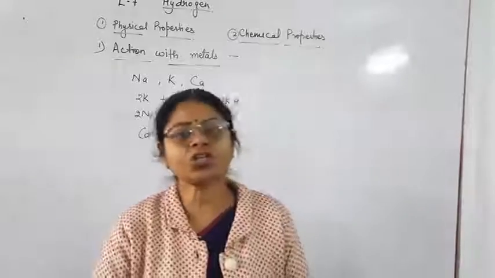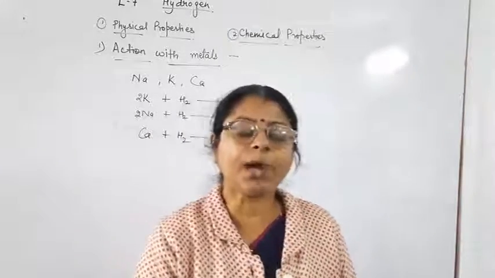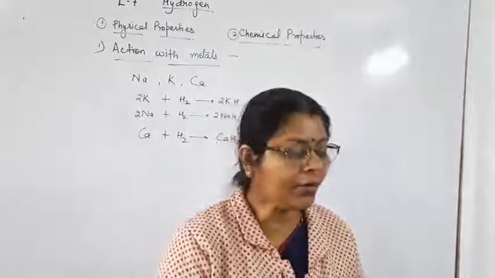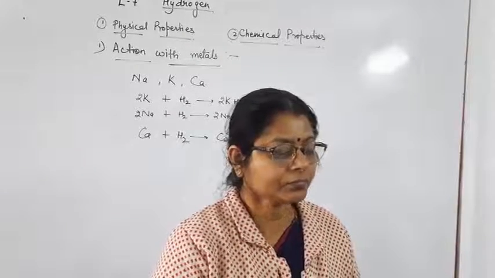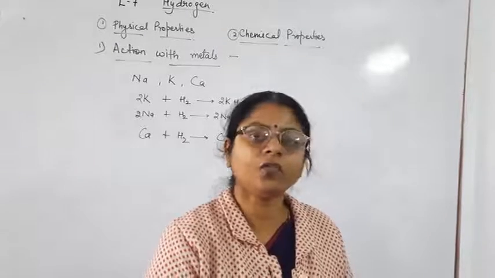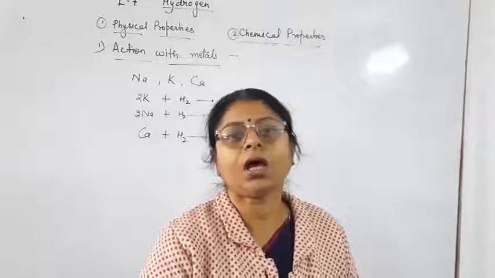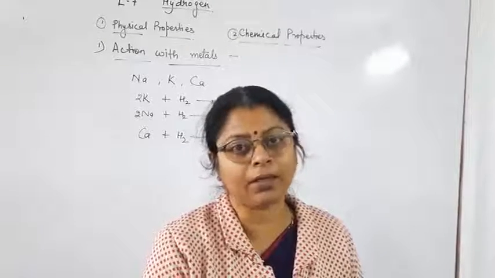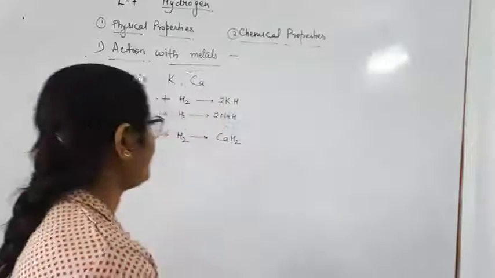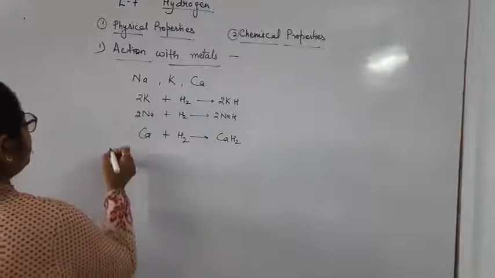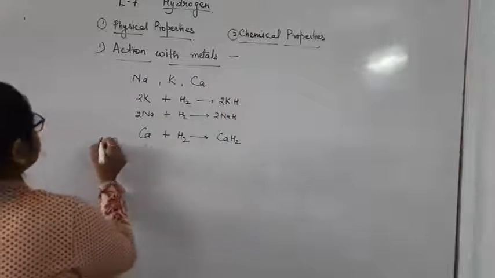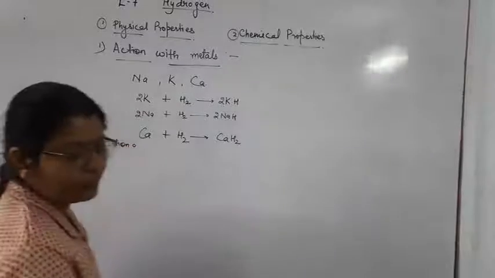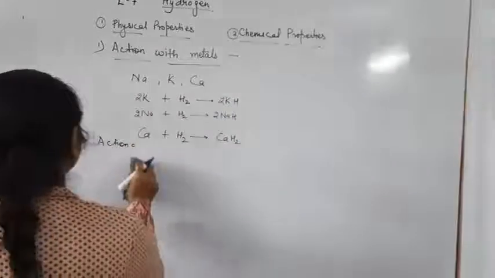Next is action with metallic oxide. Metallic oxides like copper oxide, zinc oxide, lead oxide, iron oxide. When they react with hydrogen, hydrogen reduces these metallic oxides into metals. So the next topic is action of hydrogen with metallic oxide.